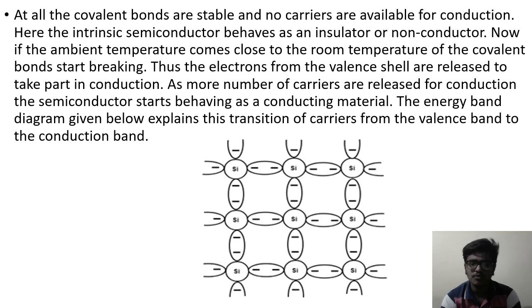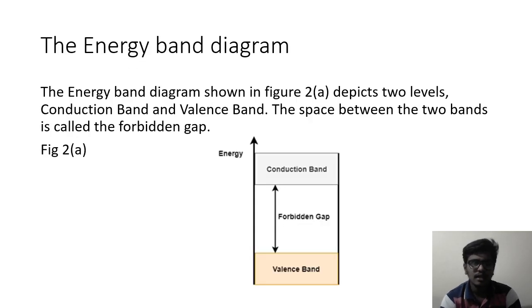Let us know further about the energy band diagram, which is our topic. The energy band diagram shown in the figure below depicts two levels, the conduction band and the valence band. The space between the two bands is called the forbidden gap. The conduction band is at the top and the valence band is below, and the gap between the two is the forbidden gap.